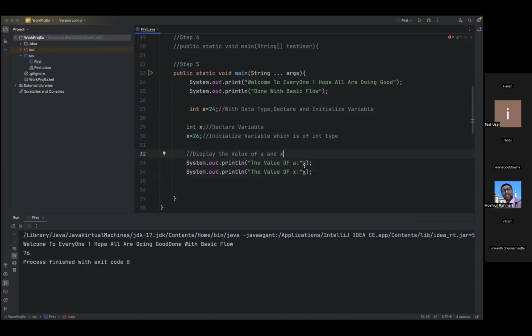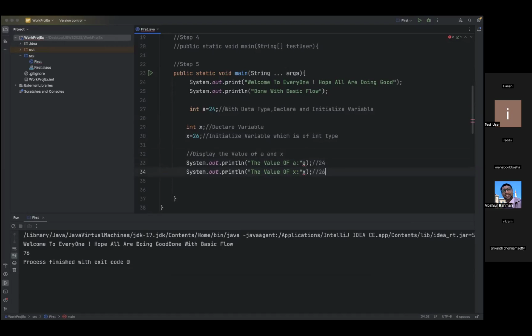What happens when I place the cursor? It is giving some kind of notation you need to follow. To display the value, this is the hard-coded value which we have defined. Anything we can write here. But what we are expecting is that it should give me 24 with this step. And again, my expectation is that it is supposed to give 26 here.